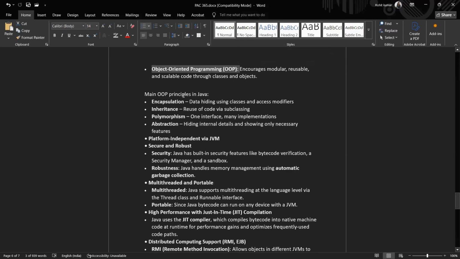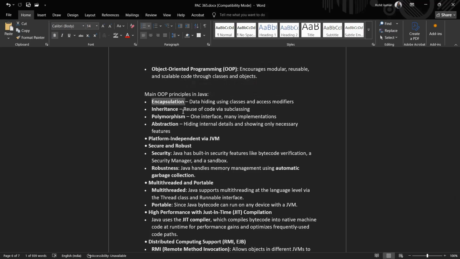Now, object-oriented programming has four pillars, which are basically used in Java. Encapsulation is the wrapping up of data and code. Data hiding is done using classes and access modifiers. Then inheritance provides reusability of code by inheriting the features of one or many classes into another class.